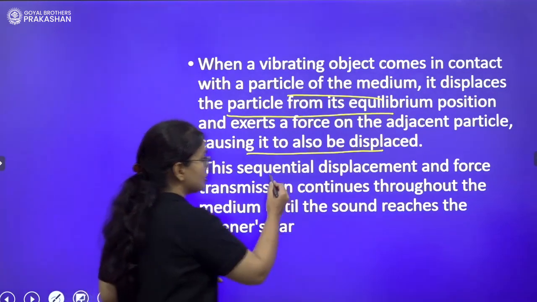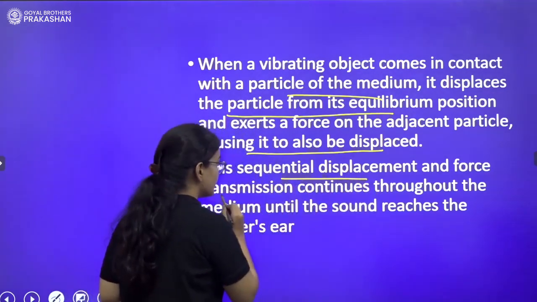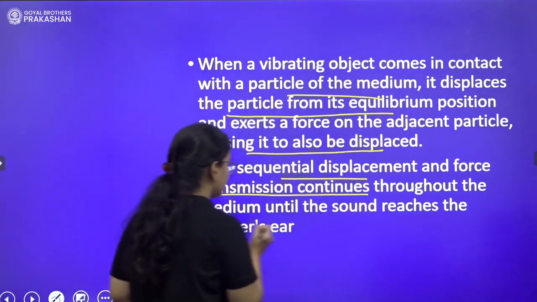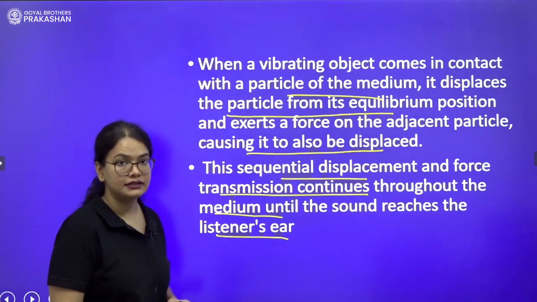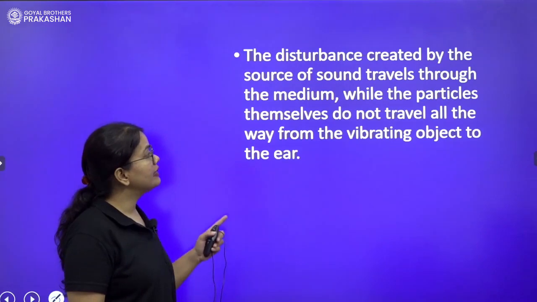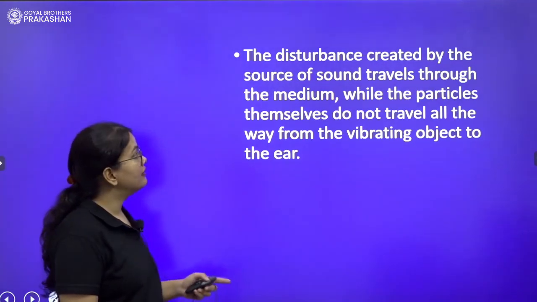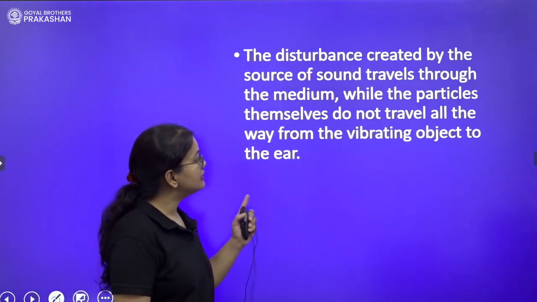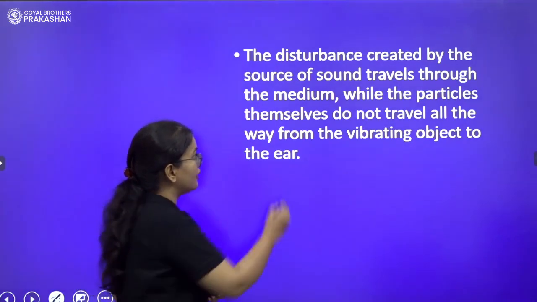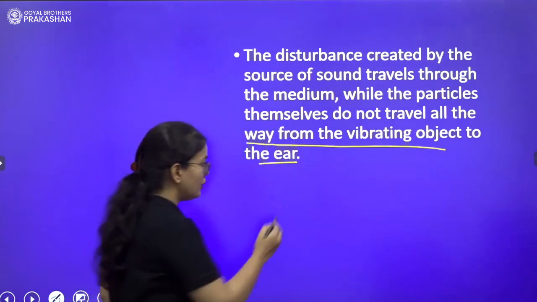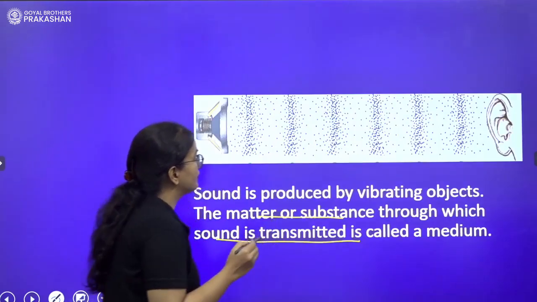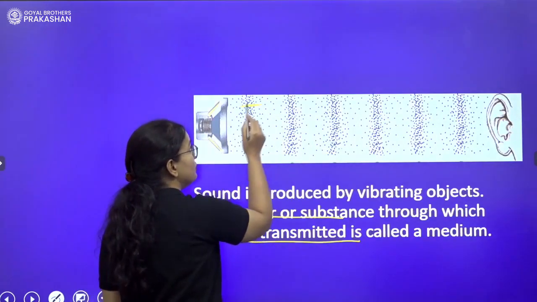This sequential displacement and force transmission continues throughout the medium until the sound reaches the listener's ear. So the disturbance created by the source of the sound travels through the medium while the particles themselves do not travel away from the vibrating object to the ear. Very important. So the particles are here, and they will move like this.